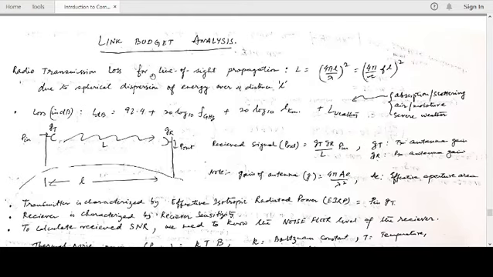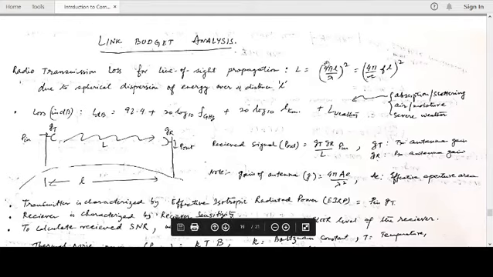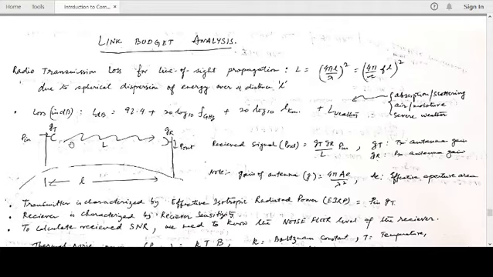So radio transmission loss for line of sight propagation. If L is the loss, we see that it is 4 pi l by lambda, whole square. It's proportional to this, and there is a free space loss. This happens due to the spherical dispersion of energy over a distance L. Nothing is present which is creating the loss.